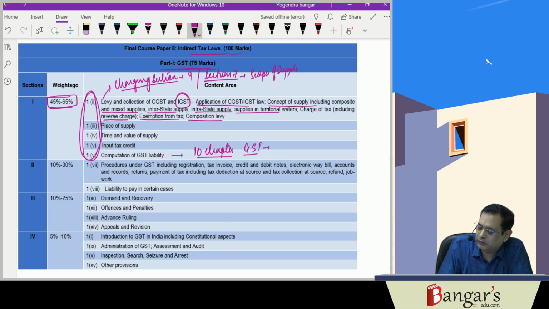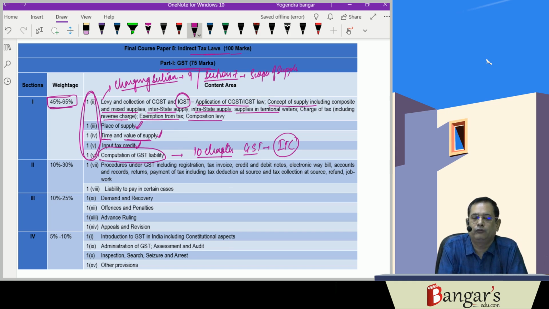Up to the input tax credit, these are all the practical questions you can attempt. Then this is the concept of place of supply, time and value of supply. They are very, very important topics: value of supply, then input tax credit. When you are aware of all these topics, then only you will be able to compute the GST liability.